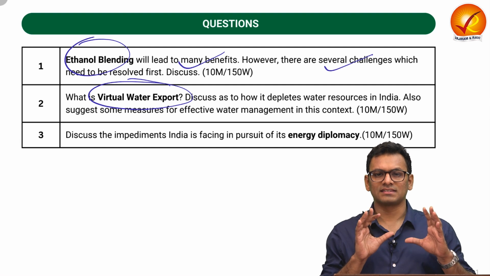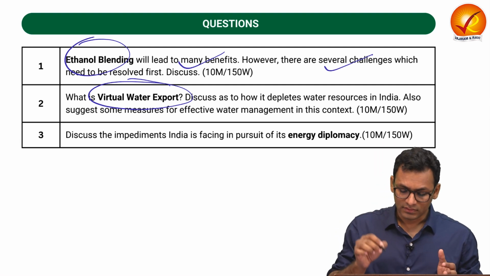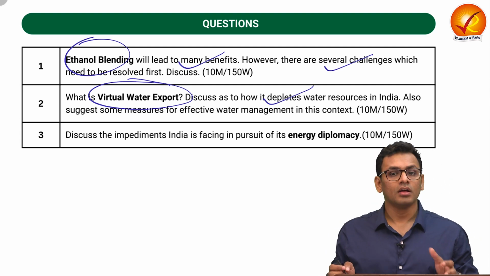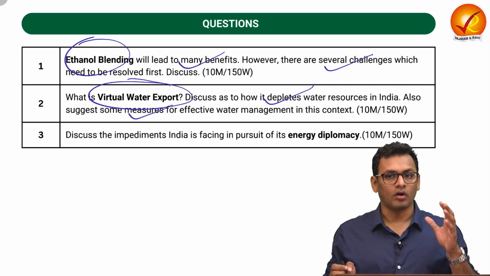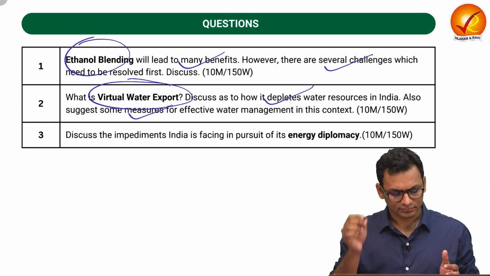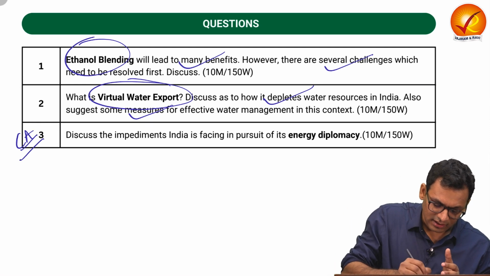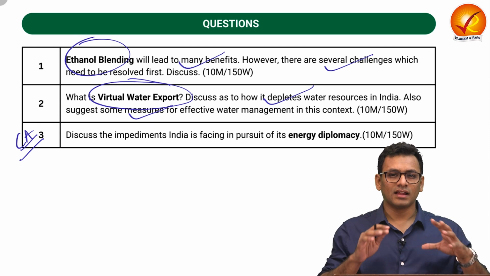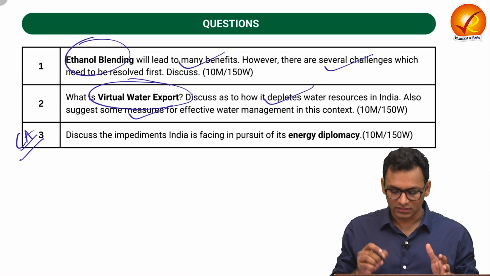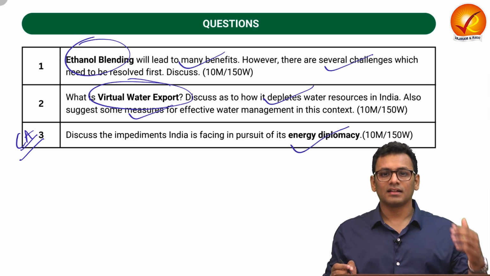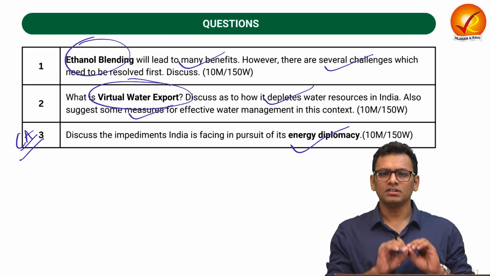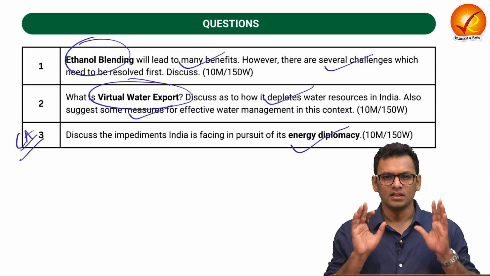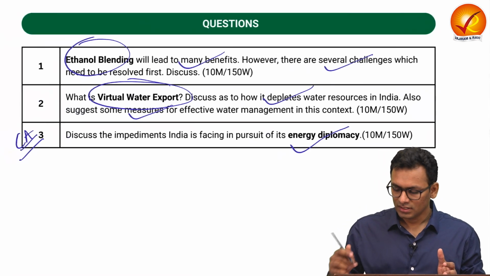We will understand what exactly virtual water export is. We will talk about how exactly virtual water export happens in India and what are some measures for effective water management in this context. And the third question is a current affair question where we are going to see how India is actively pushing for energy diplomacy and there are certain challenges with respect to the same. So we will be looking at this question from a current affairs perspective. So let us start with the very first question.